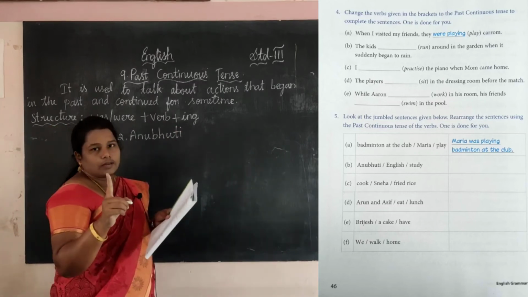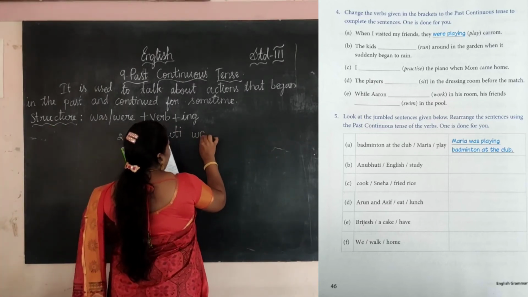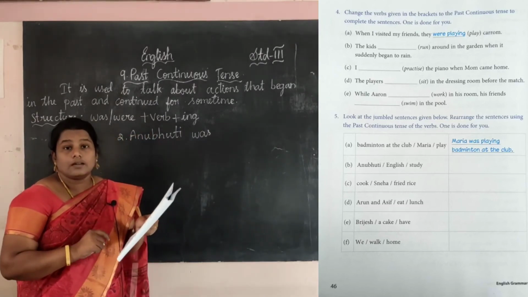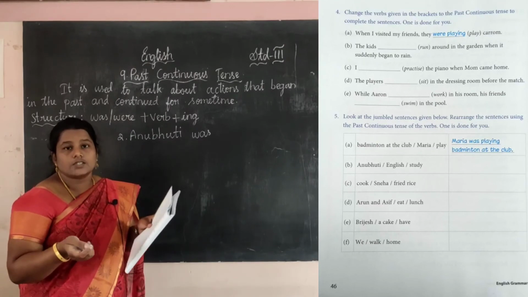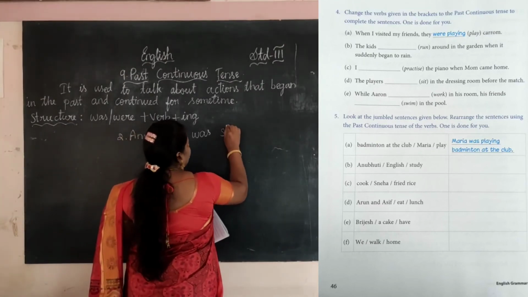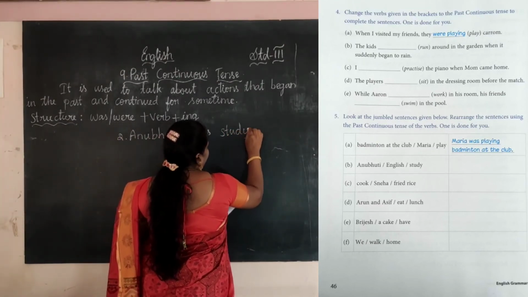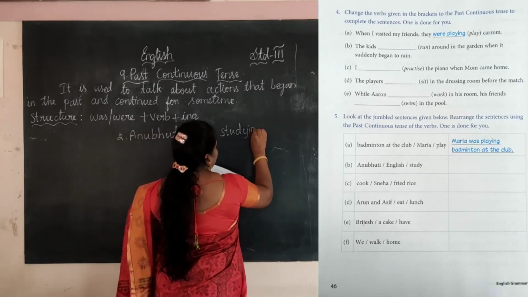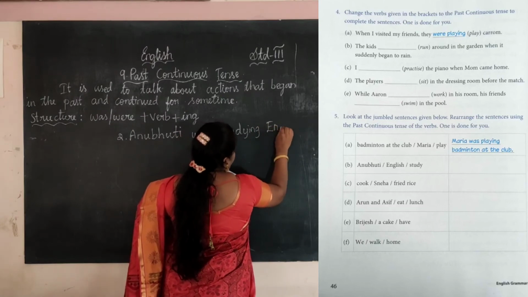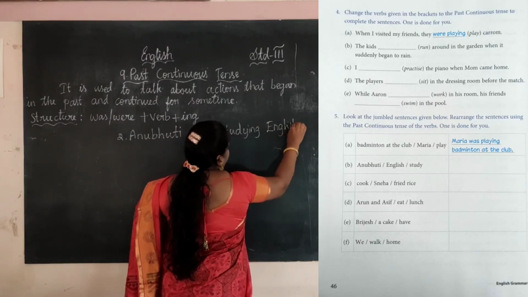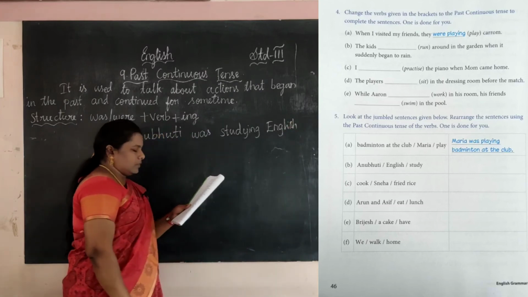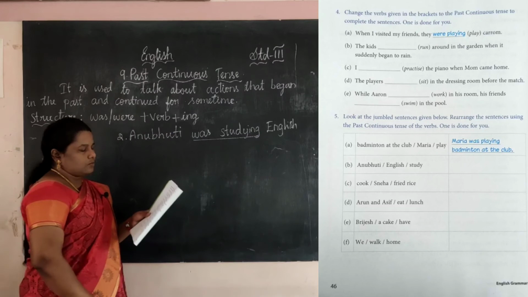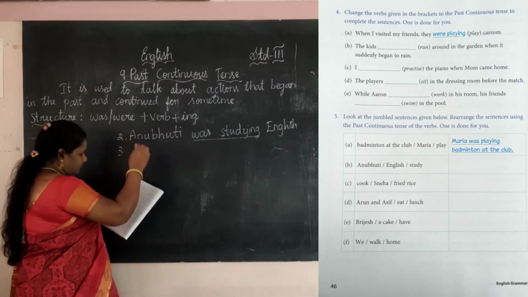Anubhuti is singular, right? So we want to use was. What is the verb here? Yes, study. Study is an action, right? So it is a verb. So we want to use study. We want to add ing. So studying English. Studying English. Okay, we frame the sentence using past continuous tense. Okay, next one, third one.